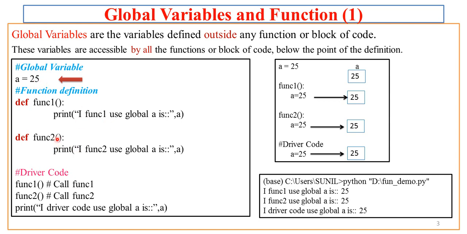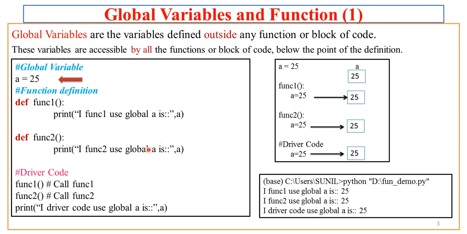Here we also have func2, which uses a. The message we are going to print onto the output device is "I func2 use global a is", followed by the value of a. Now we'll see the output of this particular program. We also have function calls in the driver code, and after those two function calls we have a print statement in the driver code which prints the value of a, which is again the global a. Now let us try to see this practically.